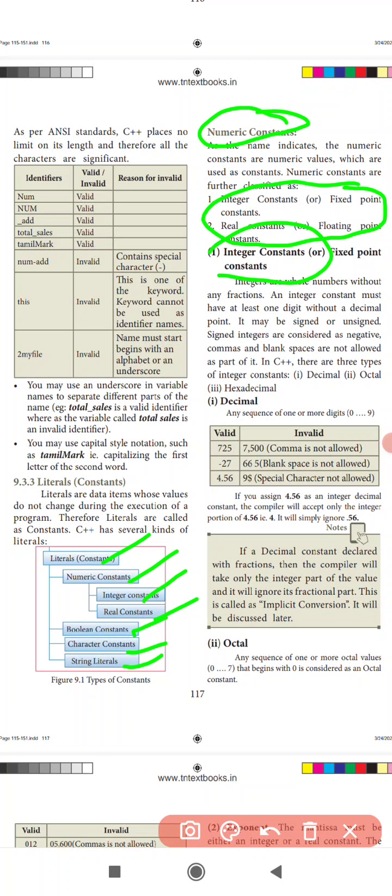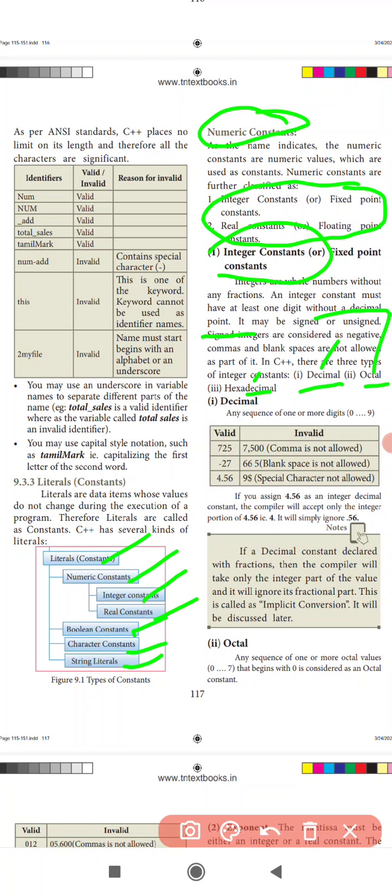Now the integer constant: at least one digit without decimal points. Without decimal points, that is called an integer constant. There are three types of integer constants: decimal, octal, and hexadecimal. Now you can check how to tell valid or invalid decimals.